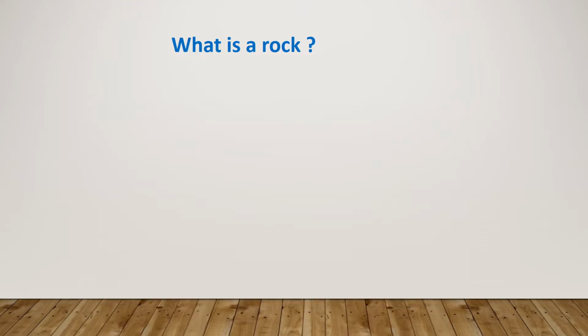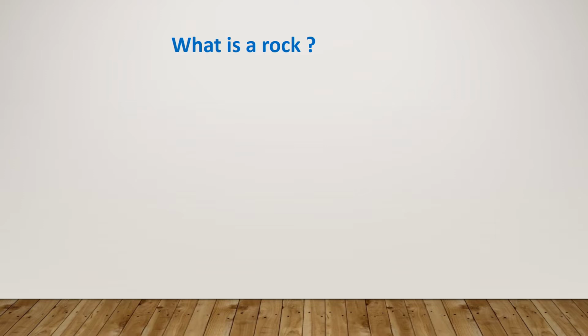And we need to define what a rock is. What is a rock? If you remember what I have just mentioned about the formation of rocks, we just said we have atoms, crystals, minerals, and rocks. So a rock is composed of minerals.